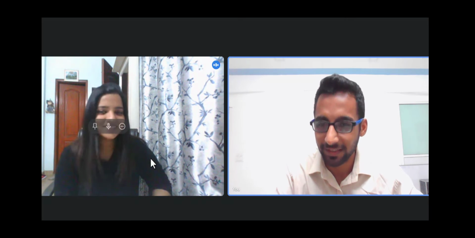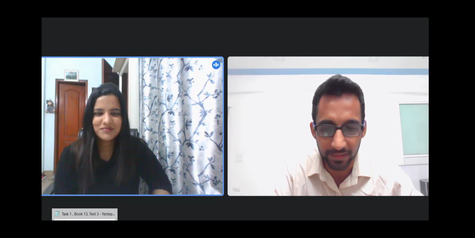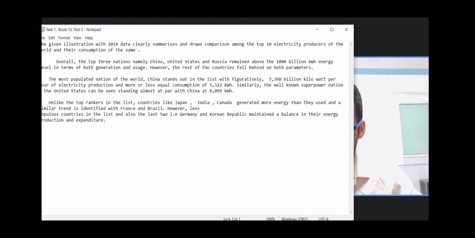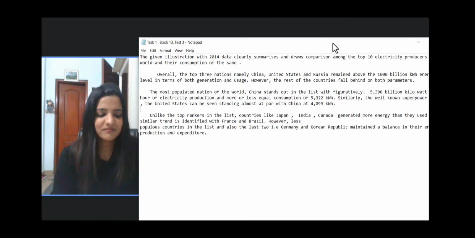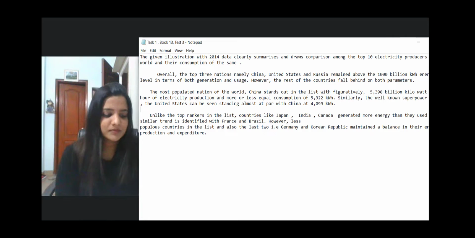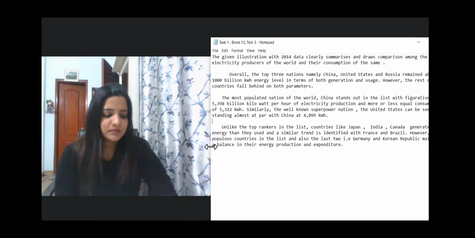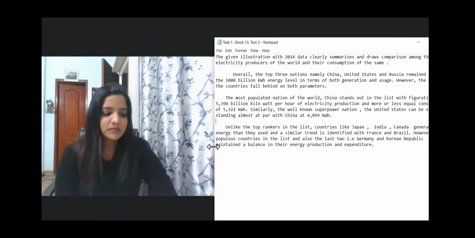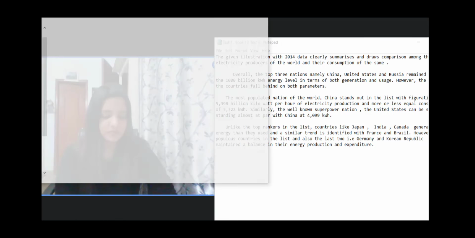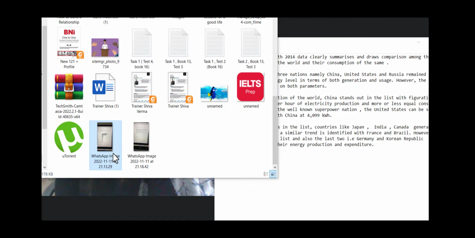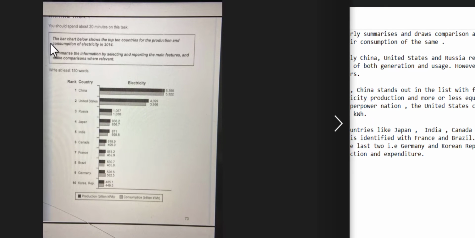Anyways, let's discuss the writing test that you just shared with me. Okay, so this is from Book 13, Test 3, Task 1. And the question is: the bar chart below shows the top 10 countries for the production and consumption of electricity in 2014.